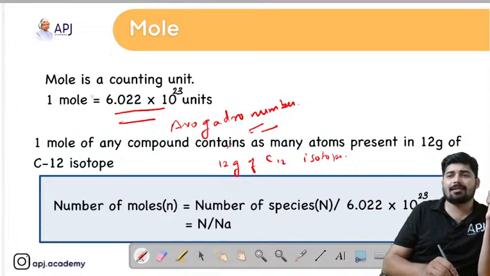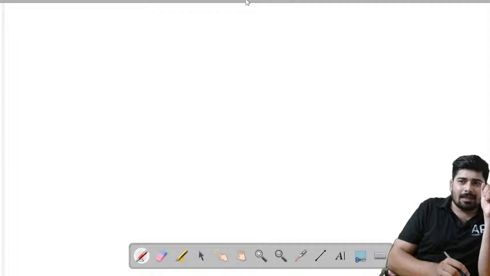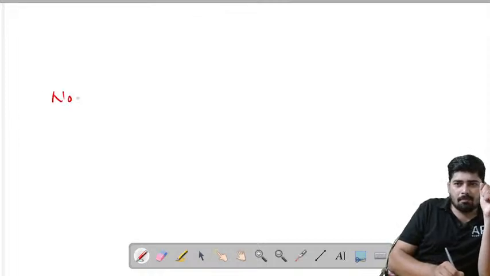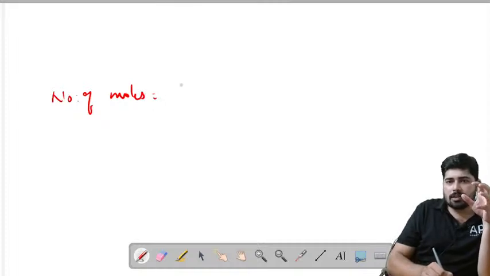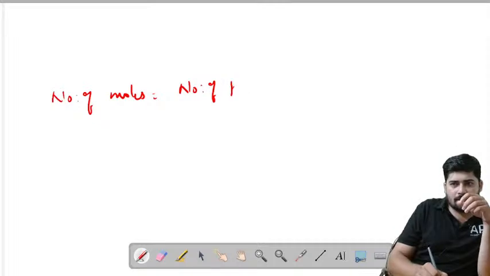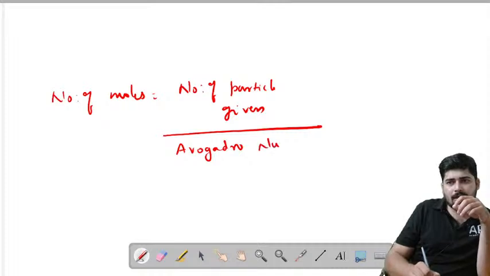So now the important question is, how can you calculate the number of moles? For calculating the number of moles, we have 3 equations. Let's learn the first equation here. The number of moles is equal to the number of particles given, divided by Avogadro number. What is Avogadro number? We know that it is equal to 6.022 into 10 raised to 23.